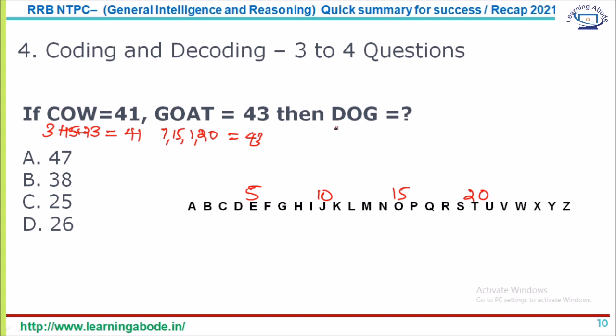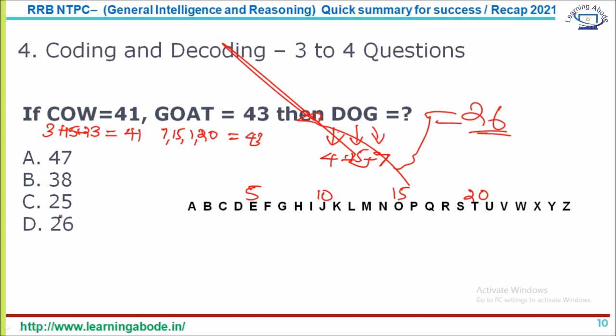Okay, so D is 4, O is 15, and G is 7. So together it is 26. The answer is answer option D.